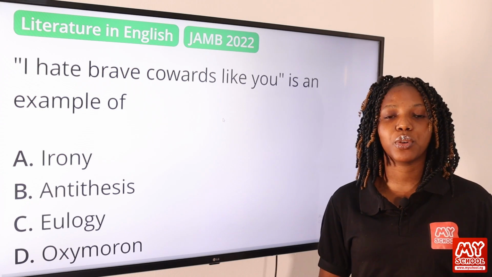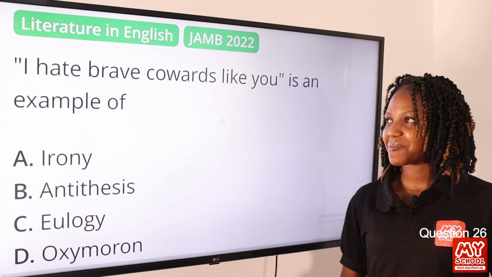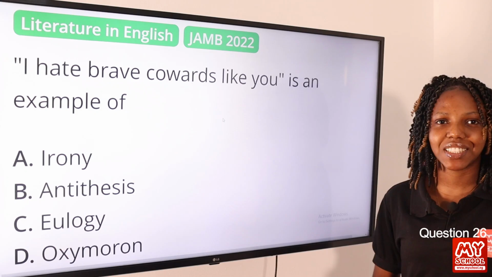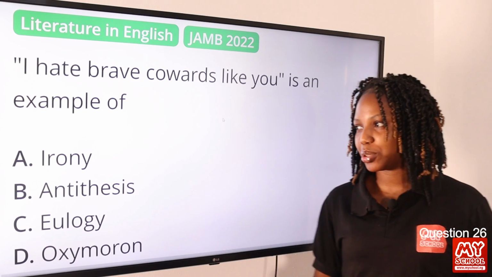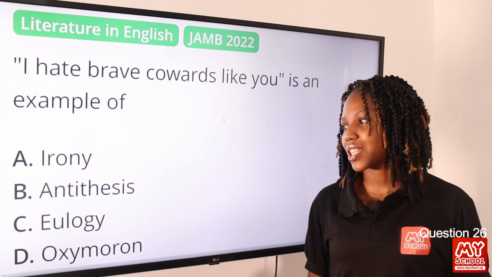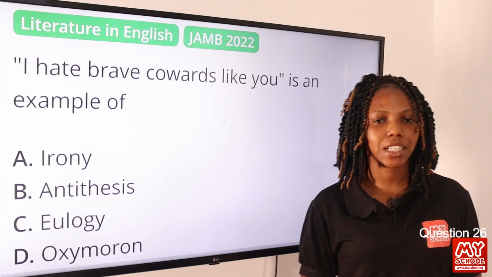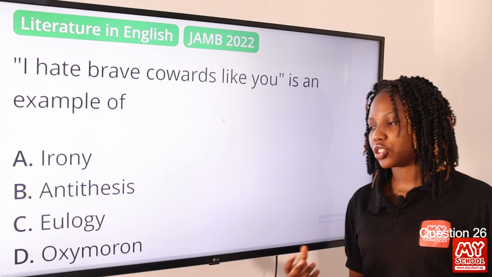Now moving on to question 26. I hate brave cowards like you is an example of dash. Option A, irony. Option B, antithesis. Option C, eulogy. Option D, oxymoron. The answer to this question is oxymoron.